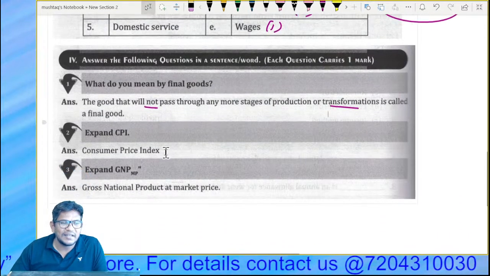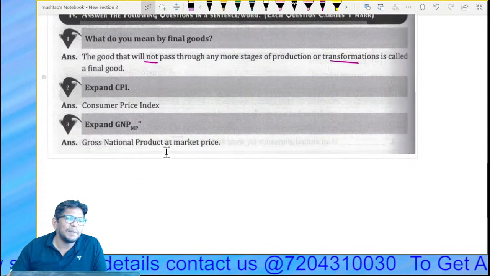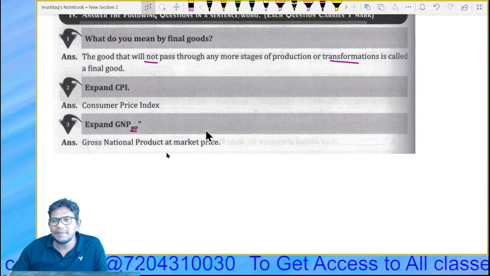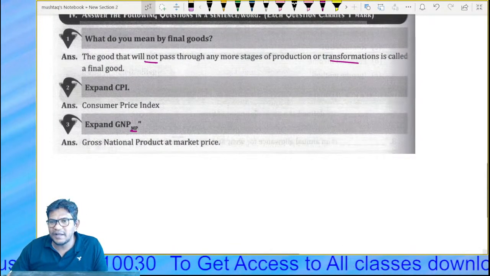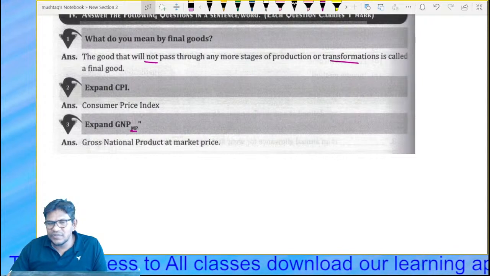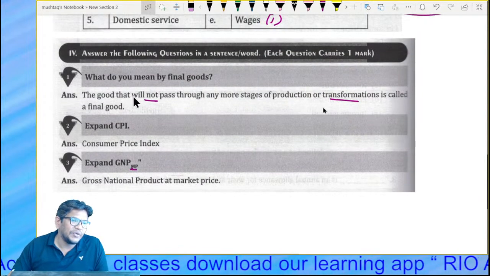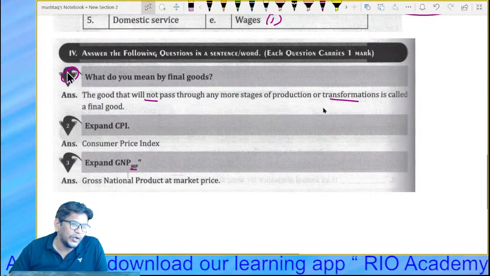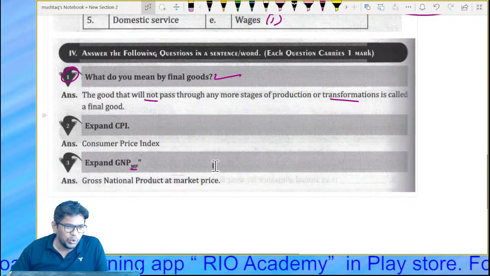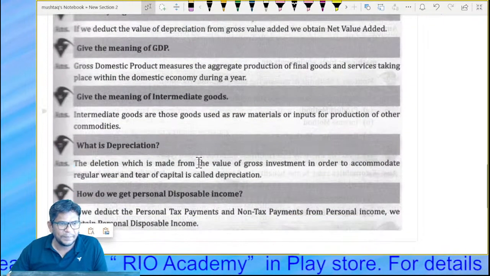CPI, we read yesterday in class: consumer price index number. GNP, bacho, MP means what? Market price, gross national product at market price. We have discussed this as well, right? So now, which is important, bacha, you can consider this a very important question. We can expect this. And CPI one-mark, most of the questions are important, right?